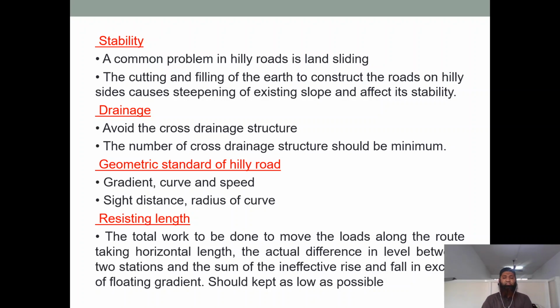The actual difference in level between two stations and the sum of inflective rise and fall in excess of floating gradient should be kept as low as possible. See, from your house to the place where you work, we should mark whether the percentage is proper, and what type of alignment should be done, that will be seen here.